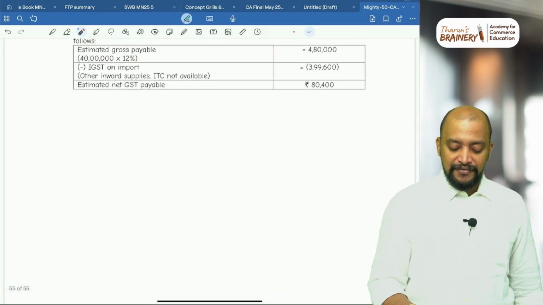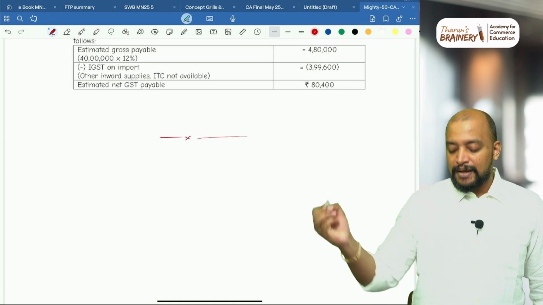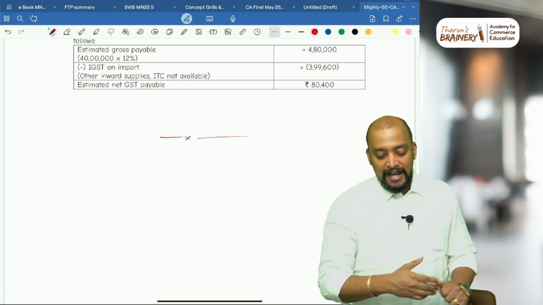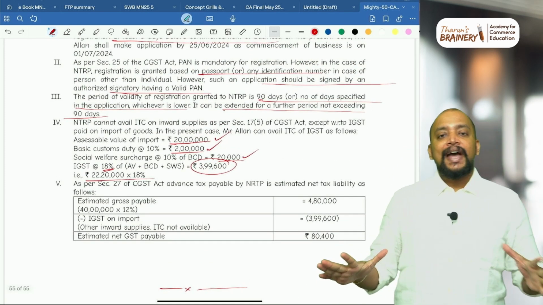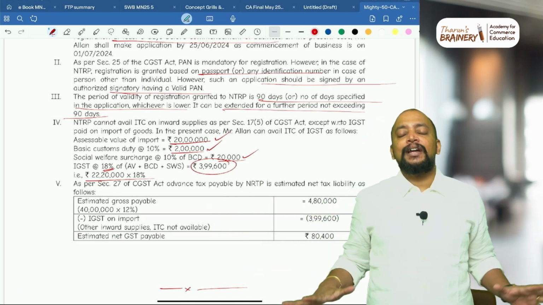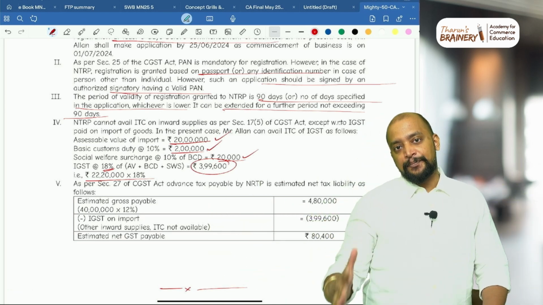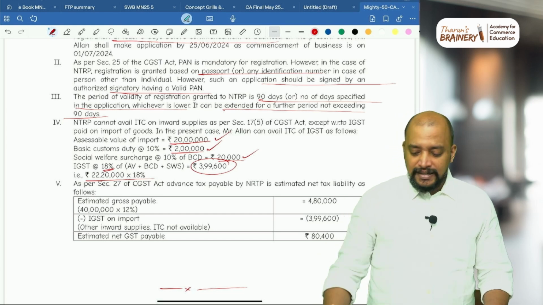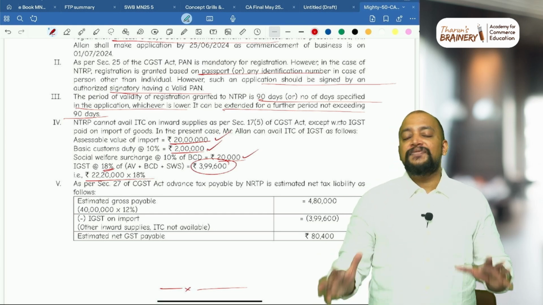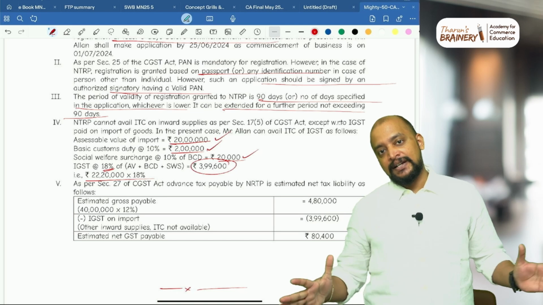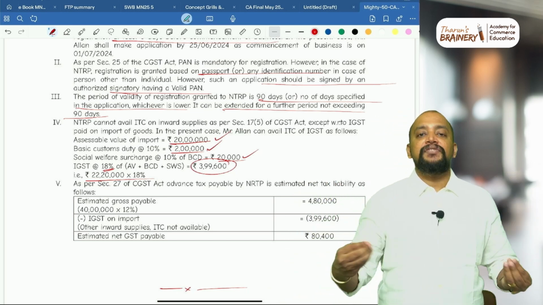So with this we completed the MAY 50 questions, and hope we have covered the entire portion, and these questions will really help you for the forthcoming exam. And friends, as I already told you, these 50 questions are just a reference. They are like a revision of the entire portion.